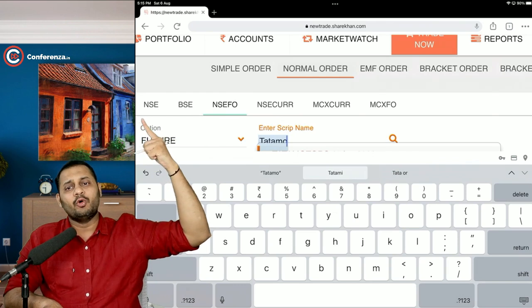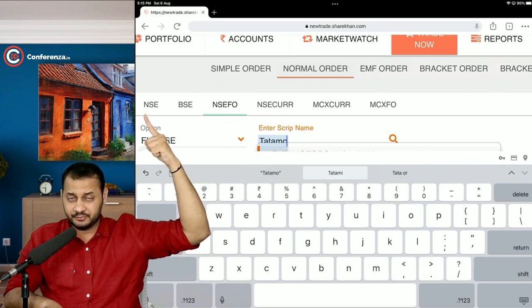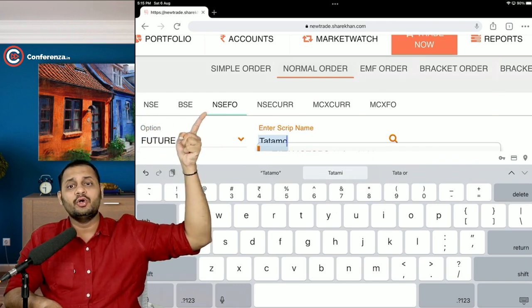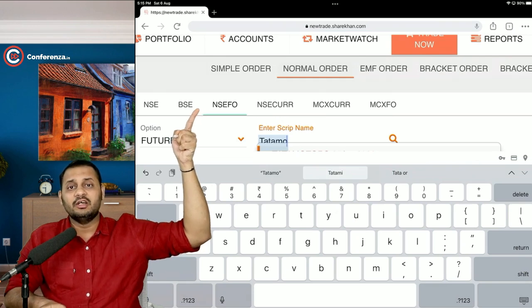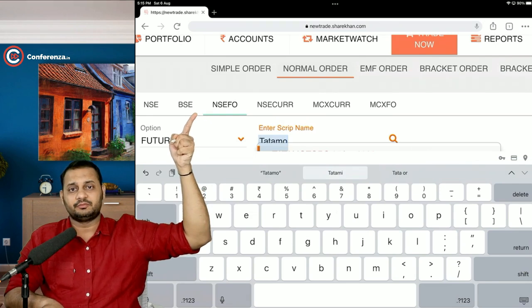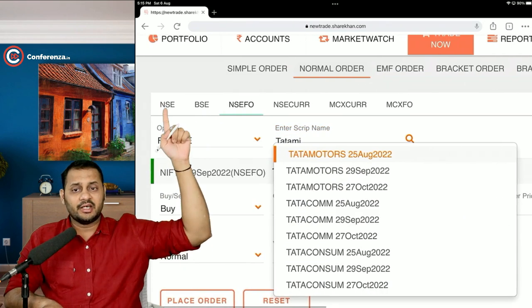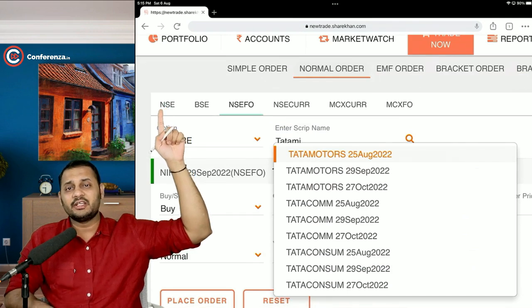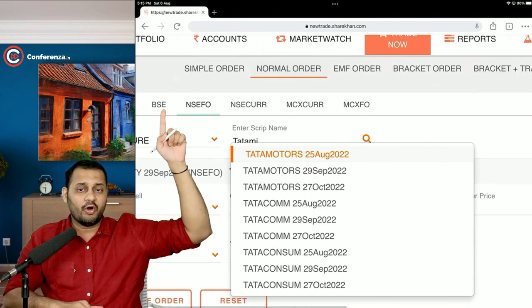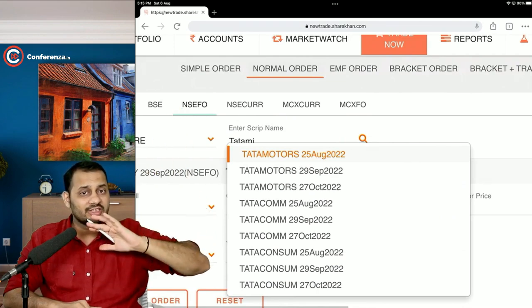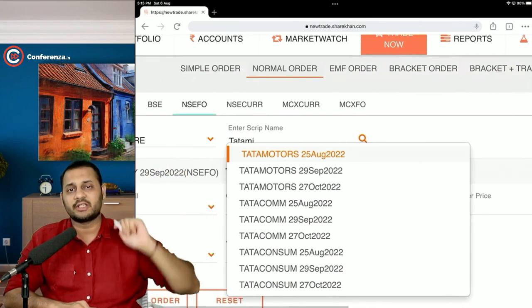But what if you are holding some kind of a share here which has no stock option in the futures and options segment, which is not there in the futures? Yes, sir. I will tell you one thing. In the cash market, there might be 5,000 securities which are traded. But for all the securities there, the futures is not available in the futures and options segment.